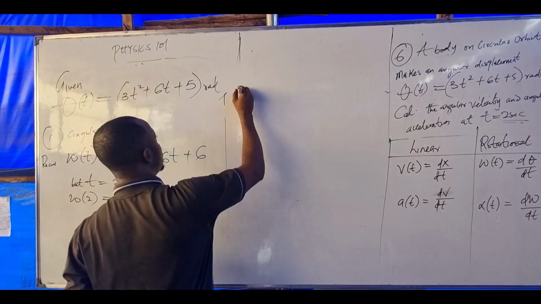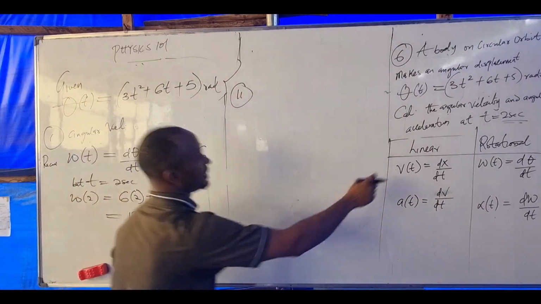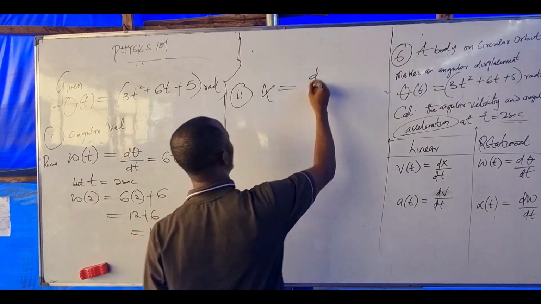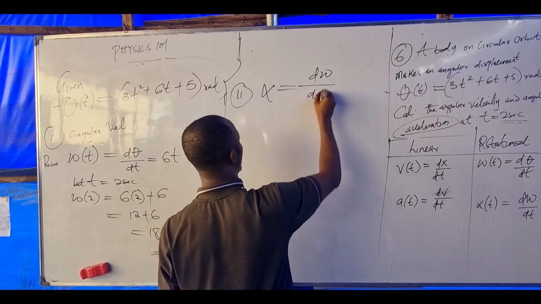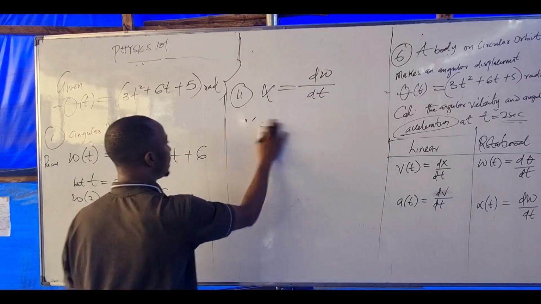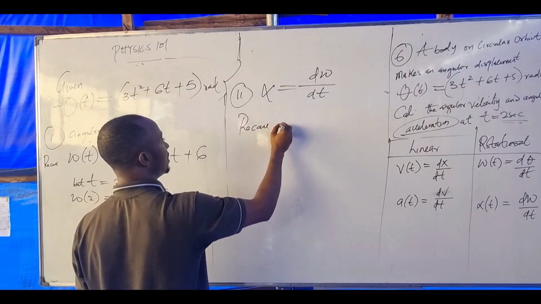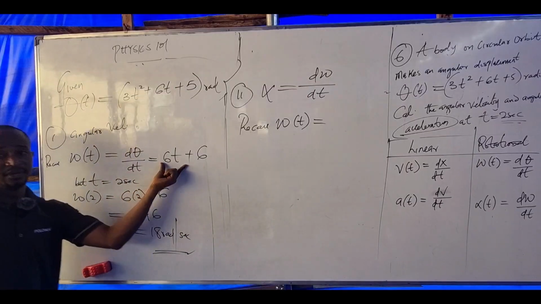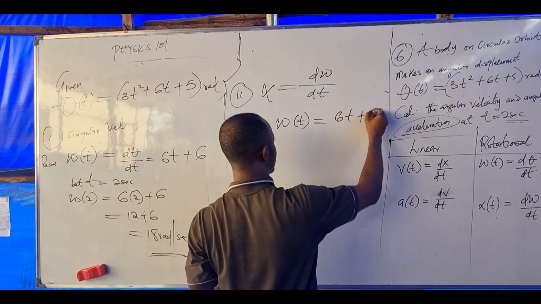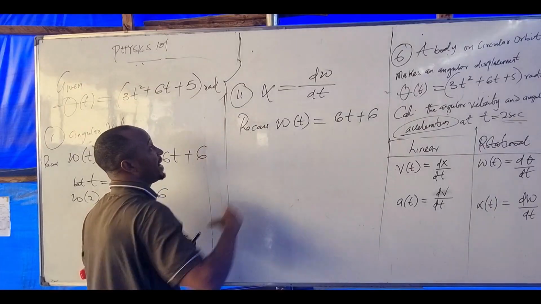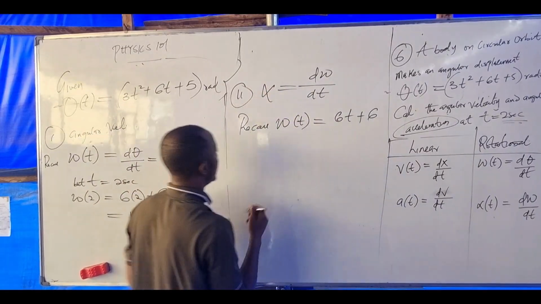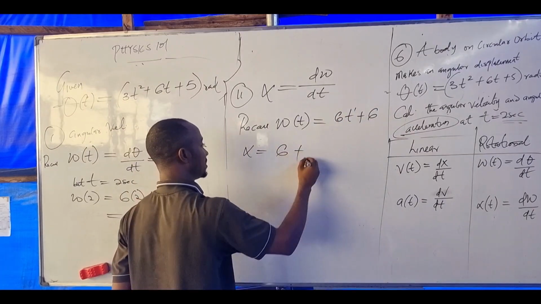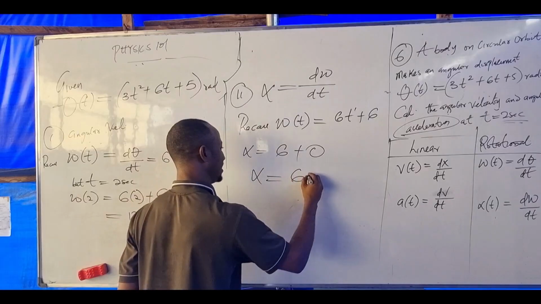Now listen. Number 2 says find the angular acceleration. Meaning find alpha. What's alpha? Change in angular velocity over change in time. Recall that our angular velocity at any time t is 6t plus 6. Now to find alpha, I will differentiate this. Alpha becomes 1 times 6, which is 6, plus 0. What's my alpha here? 6 rad per second.